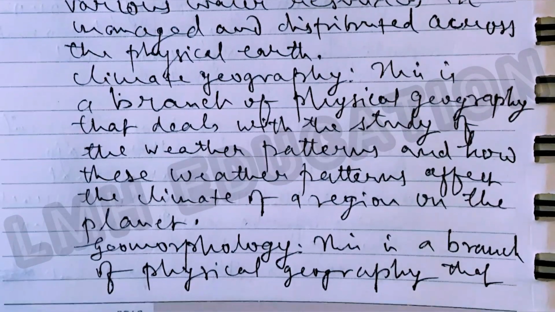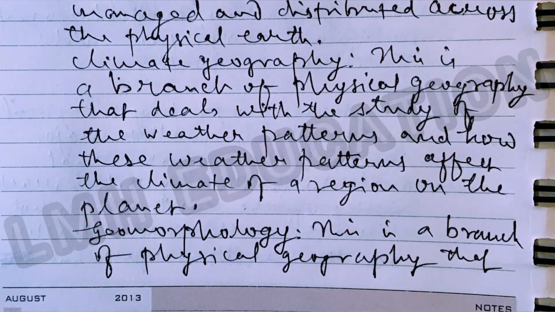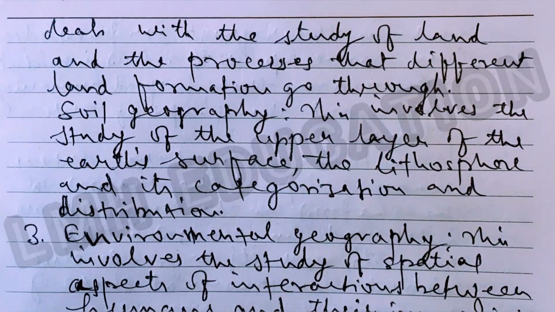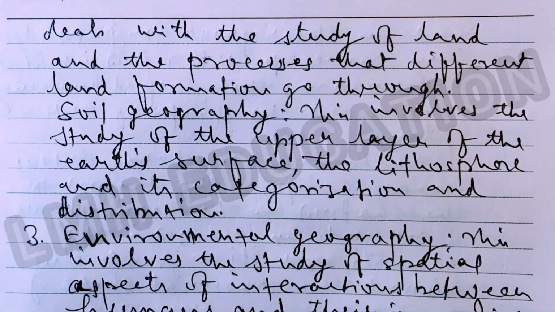Next is geomorphology. This is a branch of physical geography that deals with the study of land and the processes that different land formation go through.